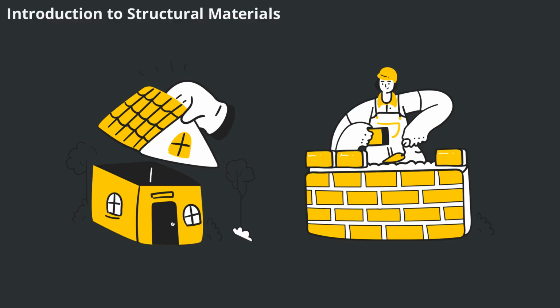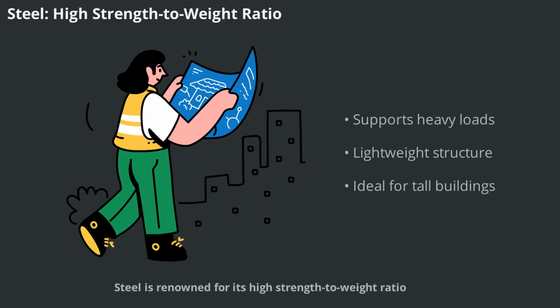Let's begin by understanding why material selection matters so much in civil engineering. Steel is renowned for its high strength-to-weight ratio. This means that steel structures can support large loads while remaining relatively lightweight. As a result, steel is an attractive choice for high-rise buildings, long-span bridges, and structures built on soft ground.